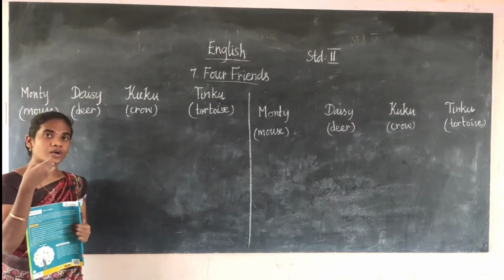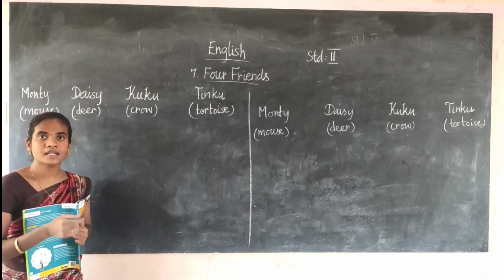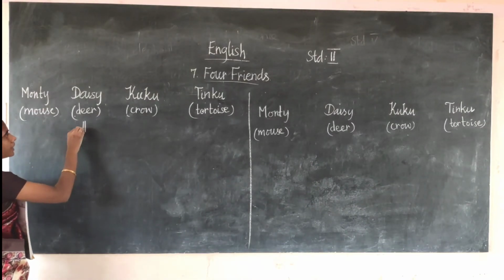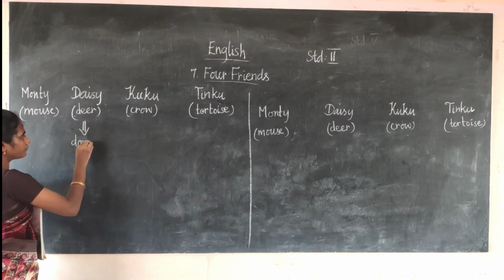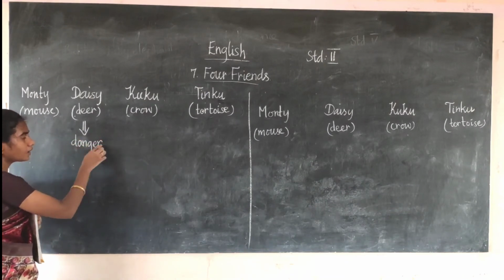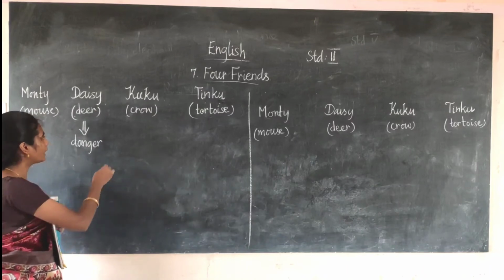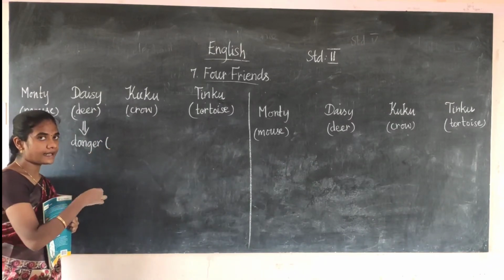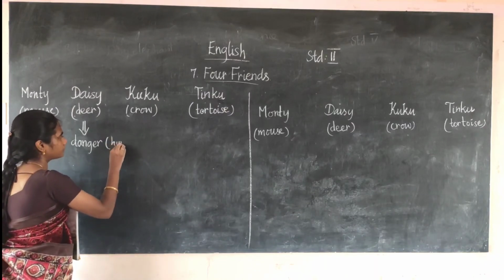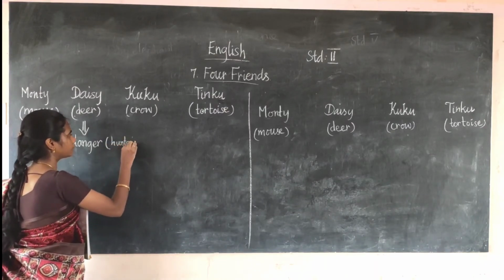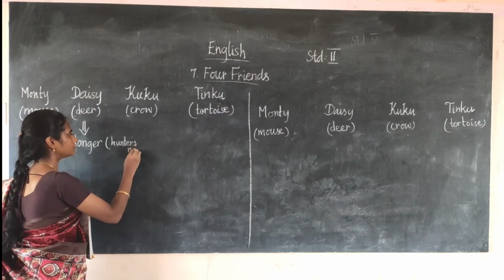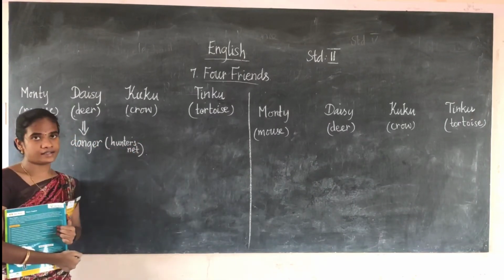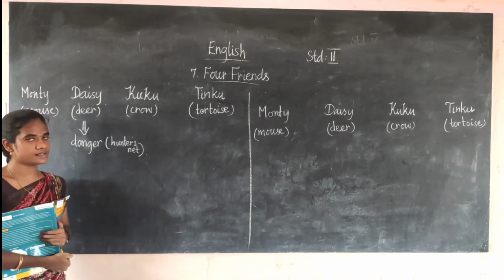The crow saw that the deer was trapped in the hunter's net. Now the deer was in danger. The danger was that it was trapped in the hunter's net.